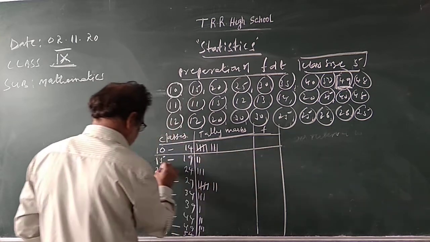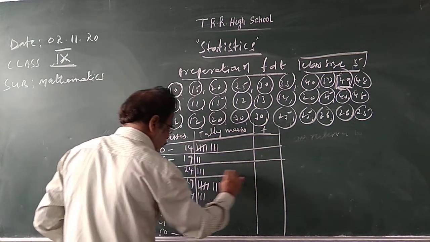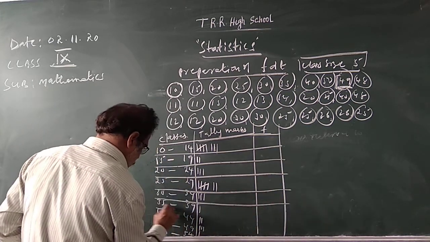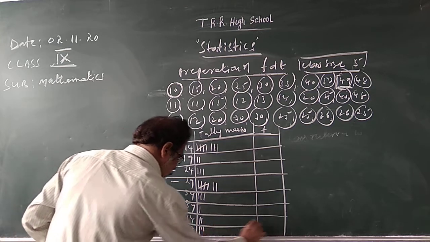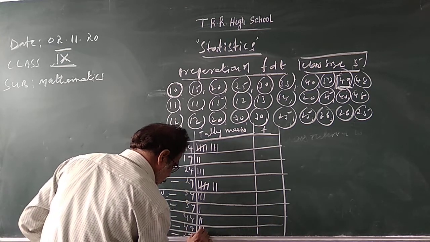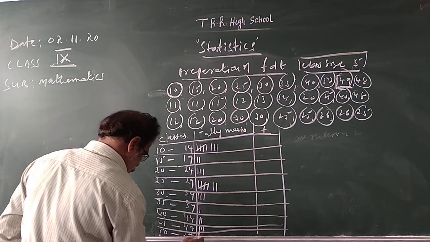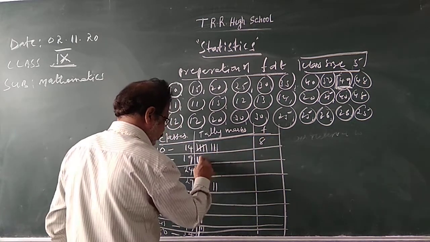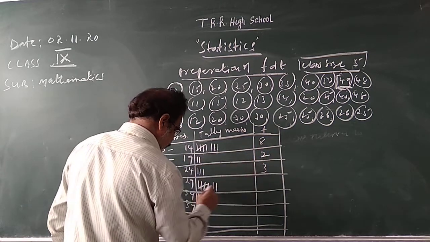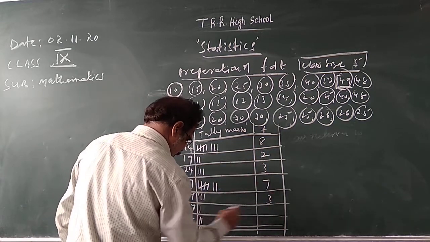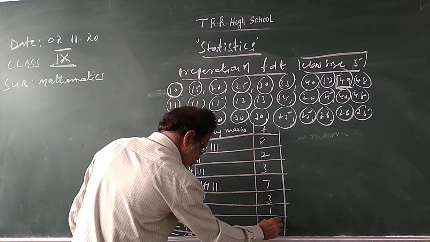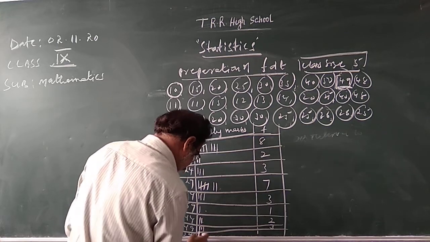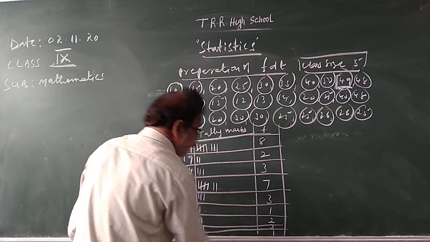Like this: 5 plus 3, 8, 2, 3, 5 plus 2, 7, 3, 1, 2, this is 3, this is 1.